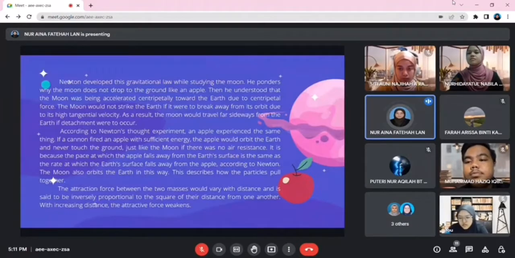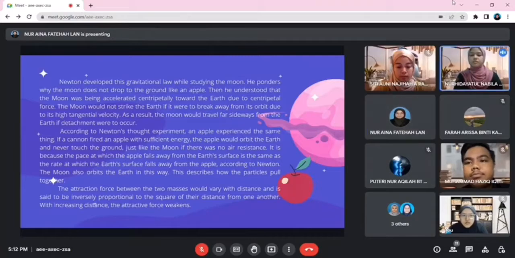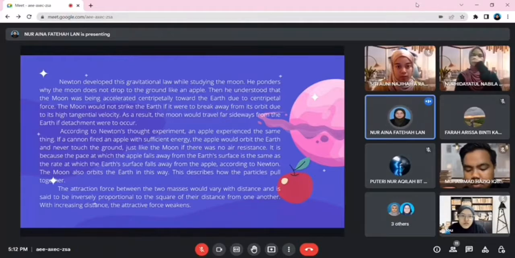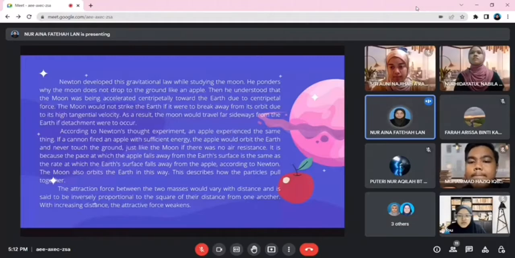Okay, Newton developed this gravitation law while studying the moon. He wondered why the moon does not drop to the ground like an apple. Then he understood that the moon was being accelerated centripetally toward the Earth due to centripetal force. The moon would not strike the Earth if it were to break away from its orbit due to its high tangential velocity. As a result, the moon would travel far sideways from the Earth.